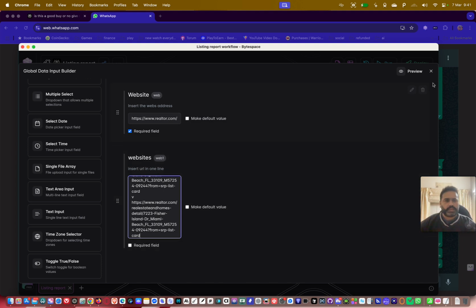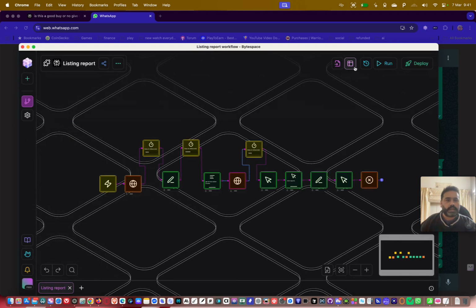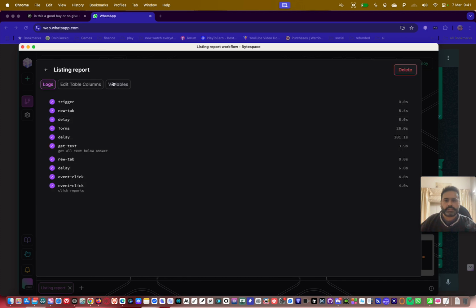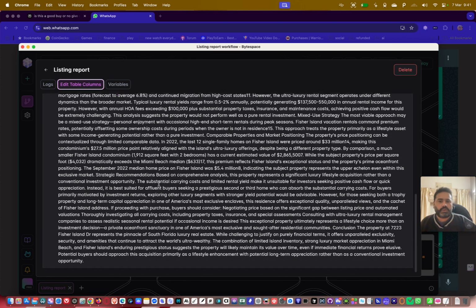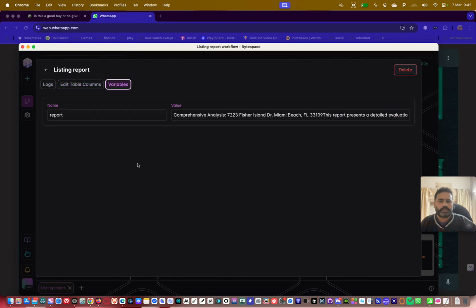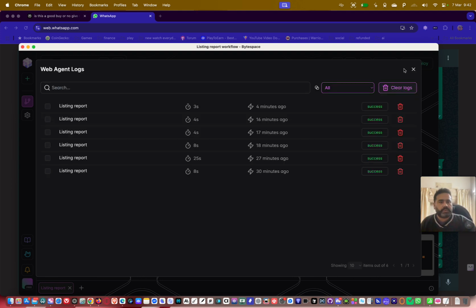Once the first is done, it will do the second and third, and everything will be saved inside your tables. See this, I have this column, and here is the variable. There will be a website variable also here, but we didn't put that. But there are so many possibilities. If you have any other suggestion or you want to do some other stuff, I will help you out. The team will help you out.